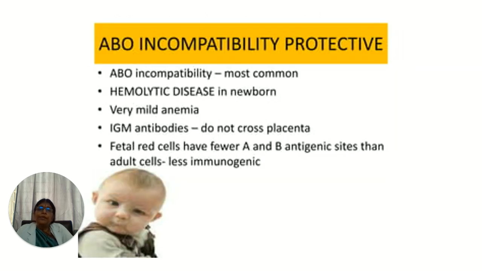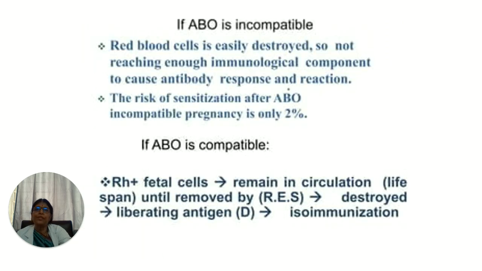Okay, so ABO incompatibility is protective, because what happens in ABO incompatibility, suppose the fetus is A or B and the mother is O positive, so there is an incompatibility. This is most common, and only very mild anemia will be seen, because most of the time the IgM antibodies do not cross the placenta, and the fetal cells have fewer anti-A and anti-B antigenic sites, and the adult cells also are less immunogenic. So there is some amount of protection.